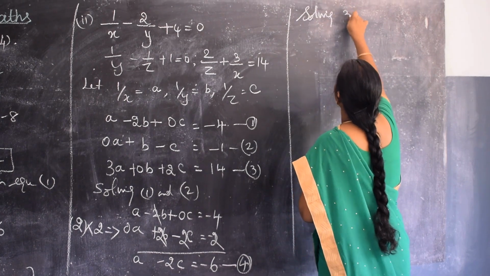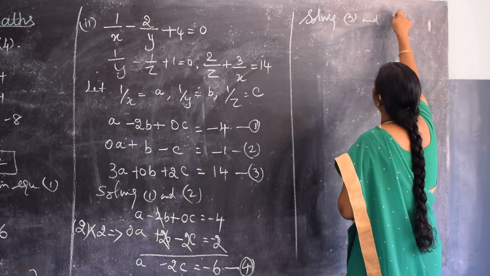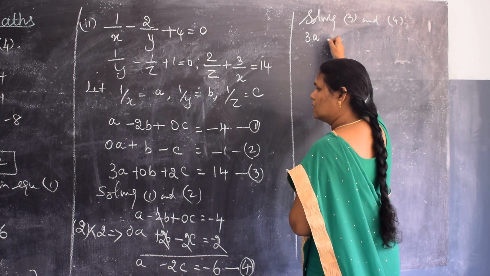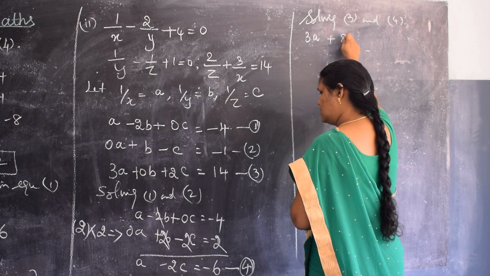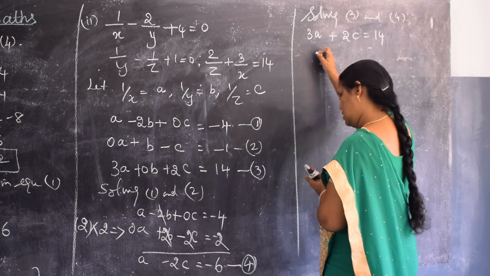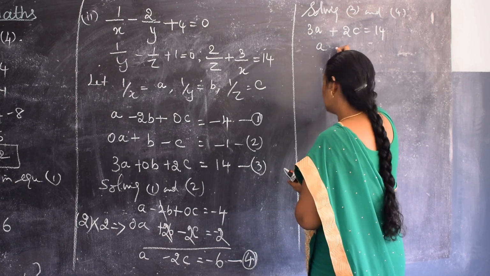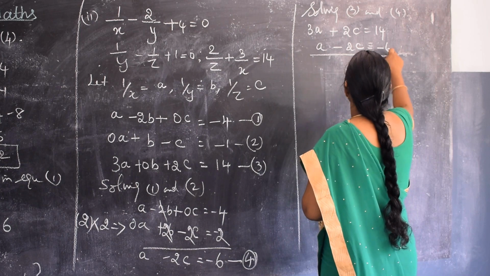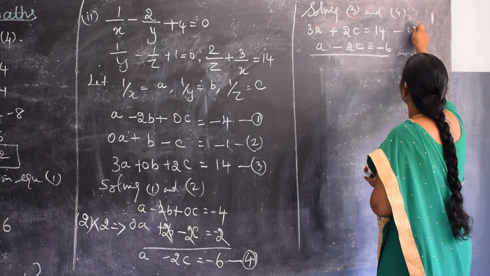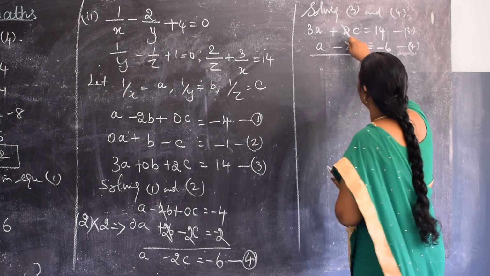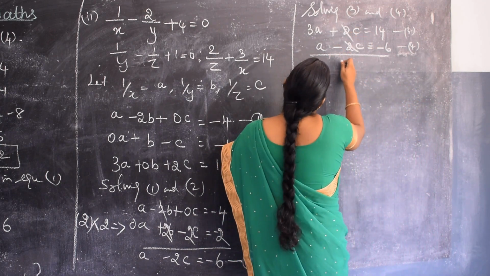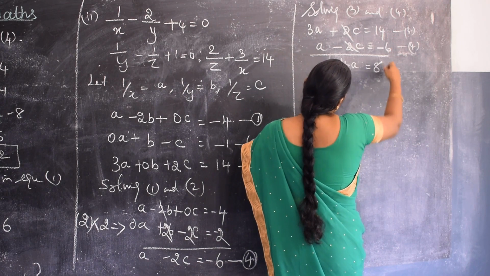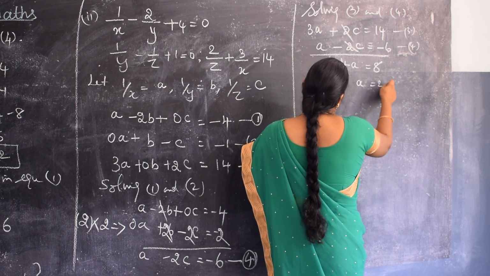Solving 3 and 4. 3 is what? 3a plus 2c is equal to 14. And the fourth equation is a minus 2c is equal to minus 6. While I am adding these two, the 2c cancel. So you are getting 4a is equal to 14 minus 6, which is what? 8. Isn't it? So the value of a is 2.